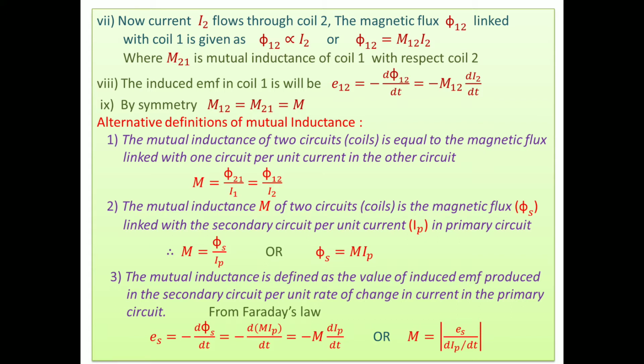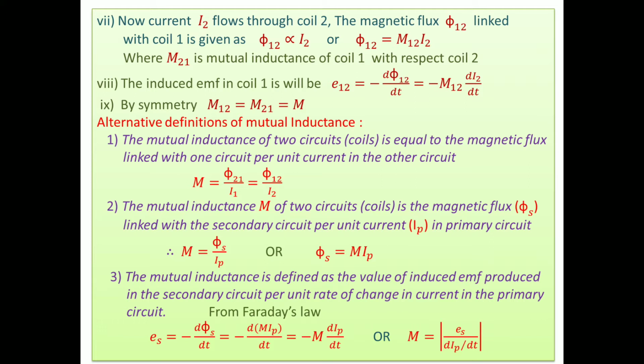Then we make the definitions. The mutual inductance of two circuits or coils is equal to the magnetic flux linked with one circuit per unit current in the other circuit. The same definitions are there as given in self induction: flux per unit current. But here the flux changes in one and current is produced in the other. That means mutual inductance equals the flux linked with one circuit per unit current in the other circuit.